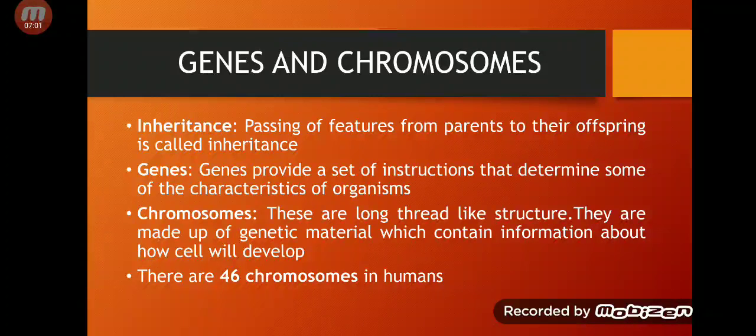Chromosomes are long thread-like structures made up of genetic material which contains information about how a cell will develop. As genes are present on chromosomes, genes will tell how your cell will develop and how your body is going to be. And there are 46 chromosomes in humans.